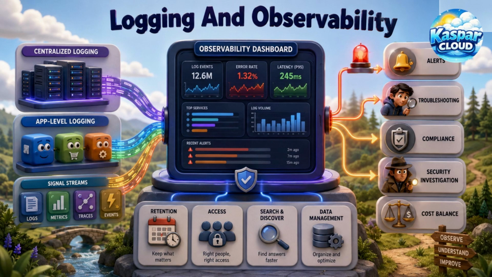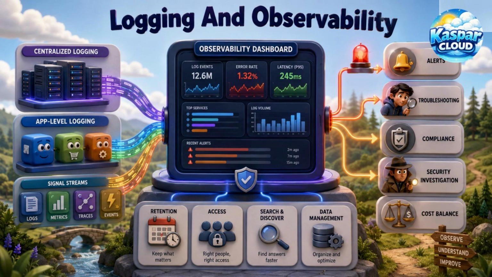Landing zones also need strong logging and observability design. Logs are essential for troubleshooting, security investigations, compliance audits, performance analysis, and operational improvement. The landing zone should define where platform logs go, where application logs go, how long logs are retained, who can access them, and which alerts are required.